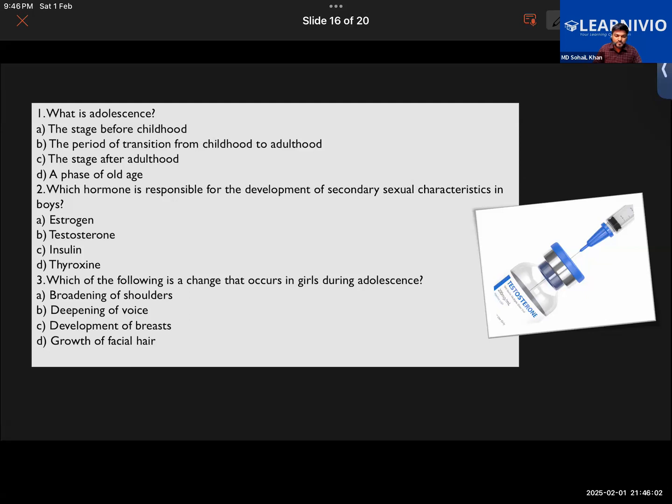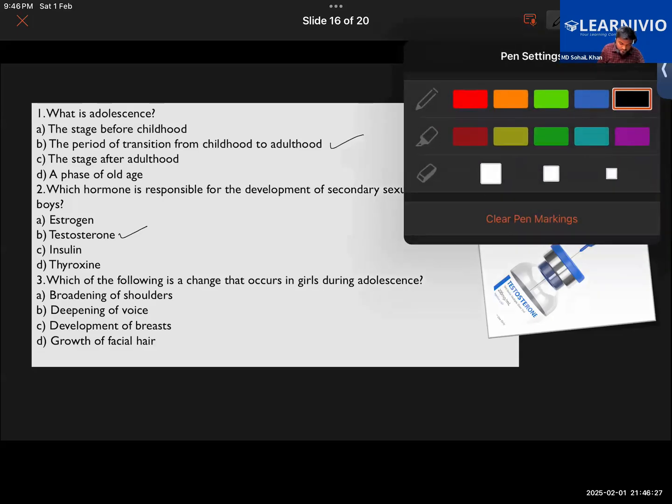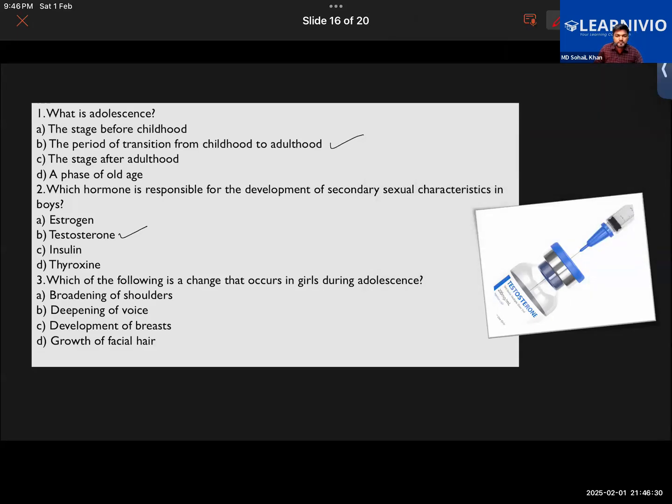Option number B. Okay. Next, B, that is testosterone. Good. Can you tell me what are the effects of testosterone on the human body, particularly the male body? Facial hair. Growth in height. Okay. Growth of Adam's apple. Okay. And broadening of shoulders.